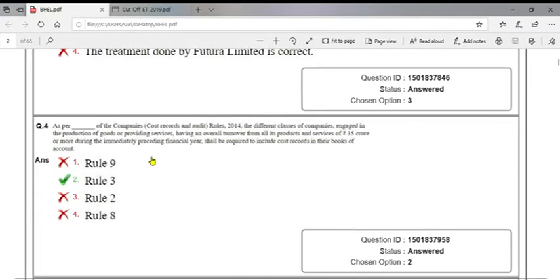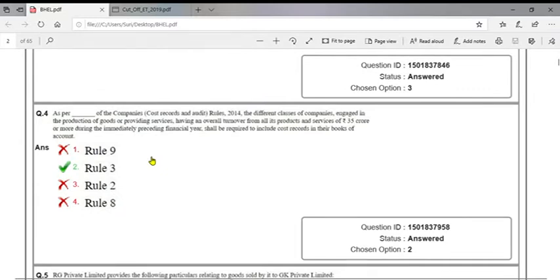Fourth question. As per the Companies (Cost Records and Audit) Rules 2014, the different class of companies engaged in the production of goods or providing services having an overall turnover from all its products and services of rupees 35 crore or more during the immediate preceding financial year shall be required to include cost records in their books of account. Which rule is it asking? This is as per Rule 3. Any regulated sector or non-regulated sector, if the overall total turnover from goods or services exceeds 35 crore, they should maintain the cost records.